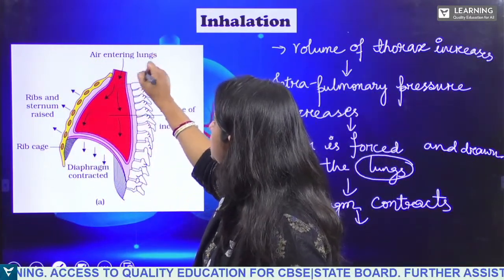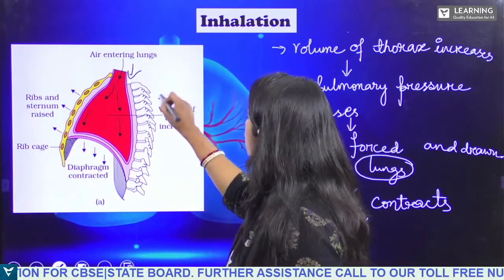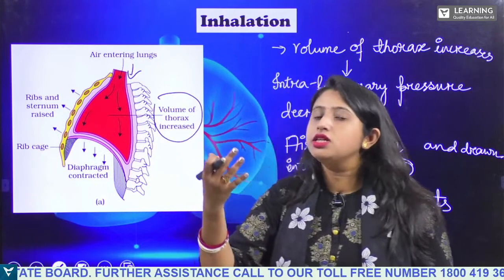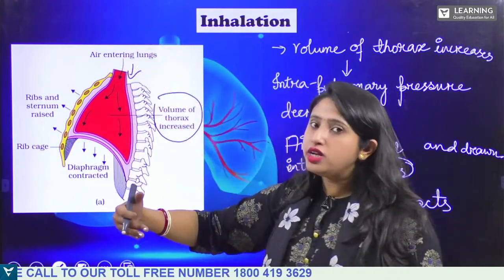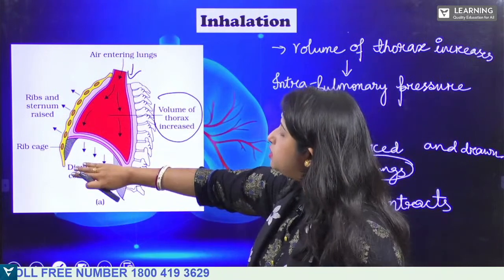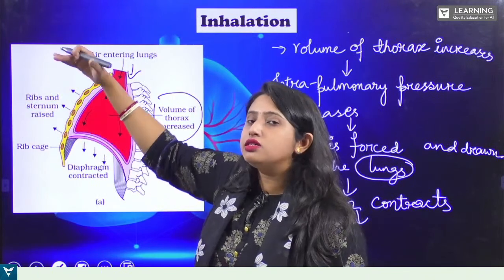So air is entering here. When the air enters from here, what happens? The volume of the thorax increases and the pressure decreases. As a result, the air is forced to enter into the lungs, and as a result, the diaphragm contracts and the ribs and the sternum also raise high.